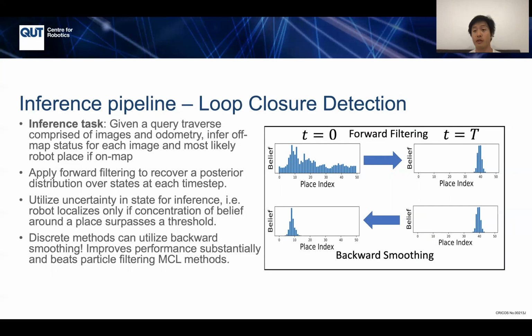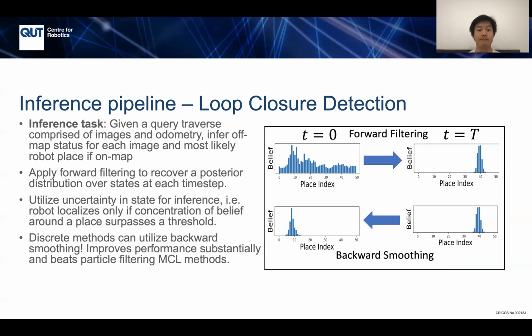We apply forward filtering. So we have a filtering framework, and naturally, we would apply forward filtering using the motion and measurement updates. What we get at each time step from this is a posterior distribution over all states. We can see this to the right and the top: a posterior distribution over all places. At time equals 0, it's not very confident, but over time, the robot becomes much more confident as to its position. We want to utilize the uncertainty in this belief for inference. So the robot only localizes if the posterior belief is sufficiently concentrated around a particular place, if it's above a threshold. If it's not, then we infer that the robot is off map. It's not within the map.